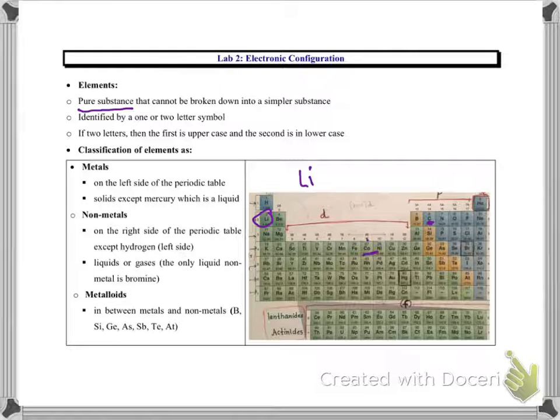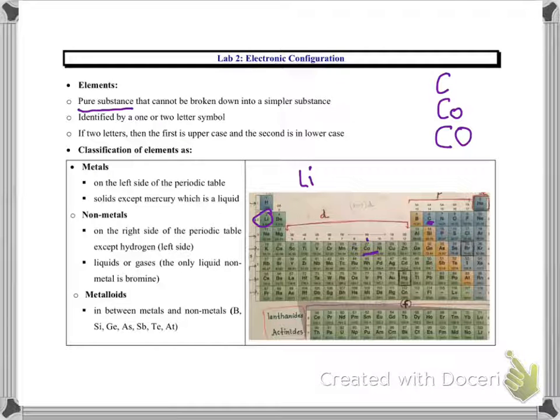and cobalt. So if it is only one letter, then it has to be uppercase. And if there are two letters, then the first has to be uppercase and the second one has to be lowercase. For example, carbon is C, cobalt is Co. C has to be uppercase and o has to be lowercase. If you end up putting both of them uppercase, then it will become a compound, and this molecule is known as carbon monoxide.